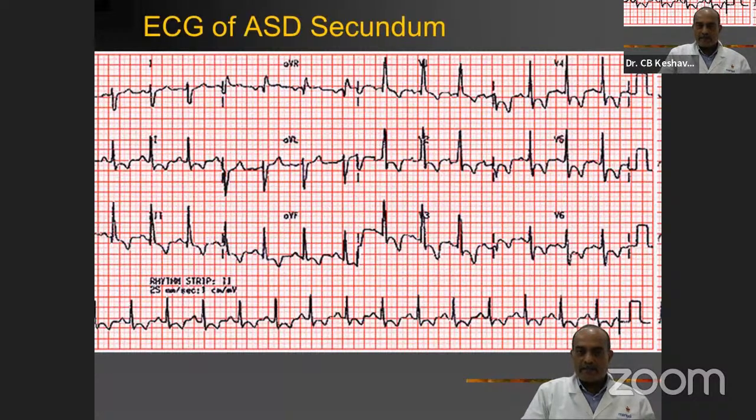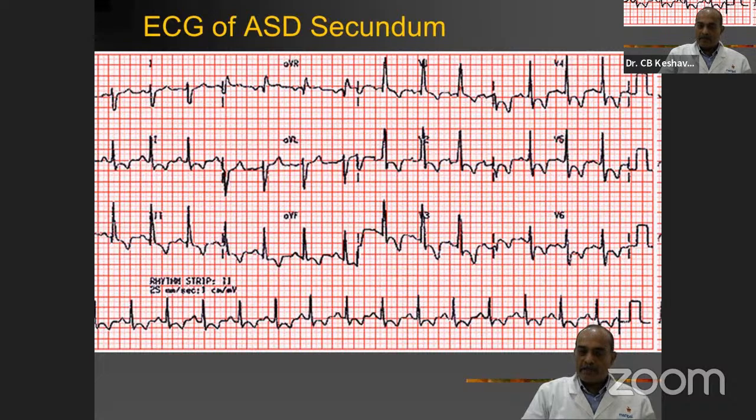This is a classical ECG of an ostium secundum type of atrial septal defect. You see that the axis is towards the right. In lead 1, there is a deep S wave. Patient is still in sinus rhythm. There are some ST-T changes which may be due to RV strain, or patient may have additional systemic hypertension or whatever. You see a very dominant R wave in V1, which is again indicative of right ventricular dominance.